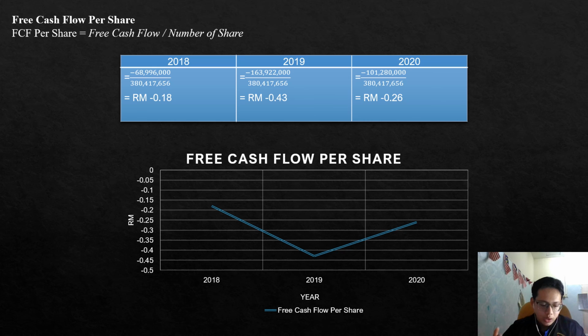So, in conclusion, AYS Venture Berhad did not make their best performance financially, especially in year 2020, because they bore losses in year 2020 due to COVID-19. That's all from me.